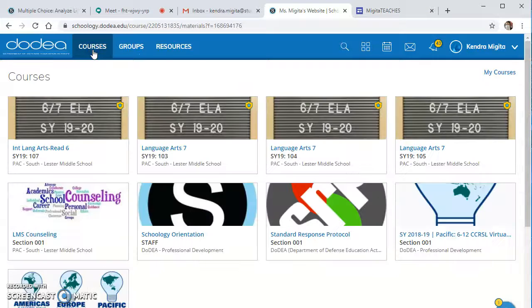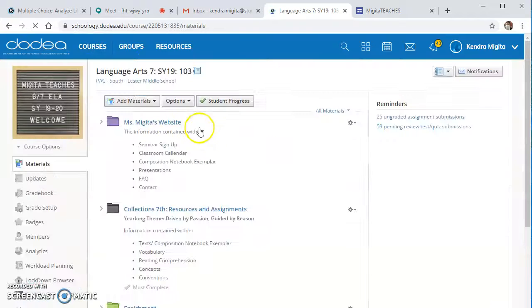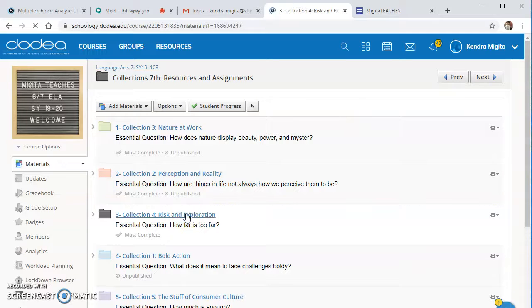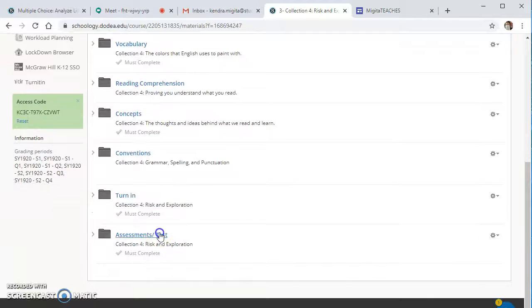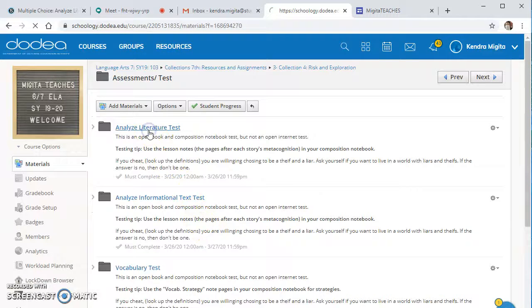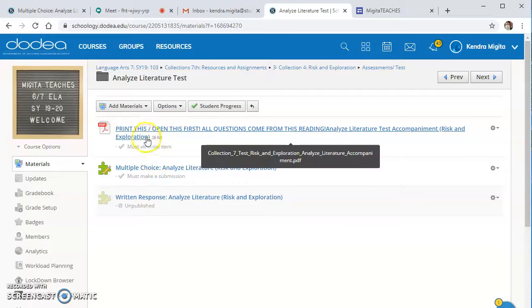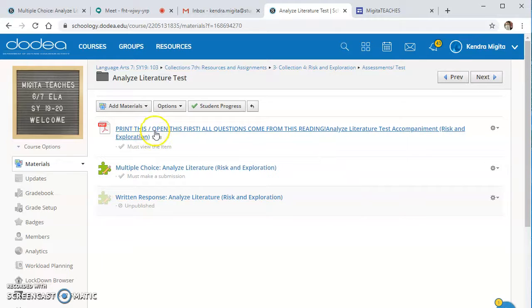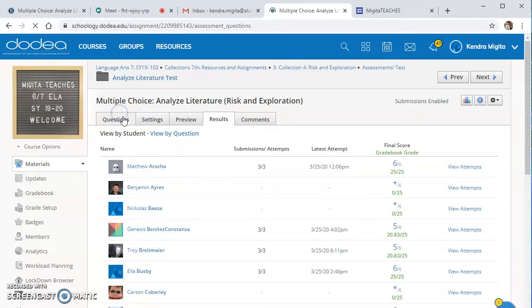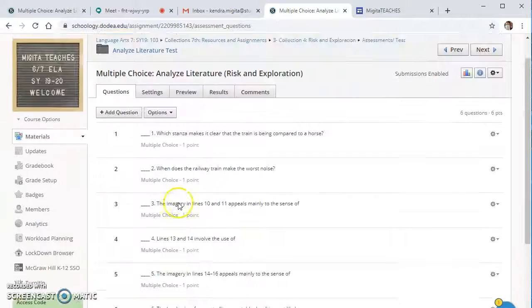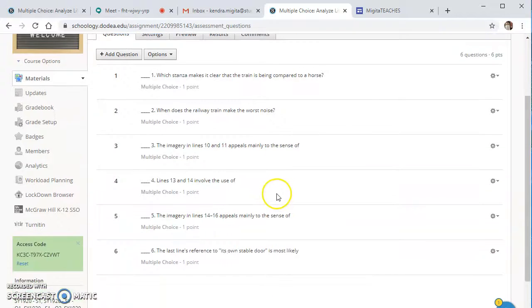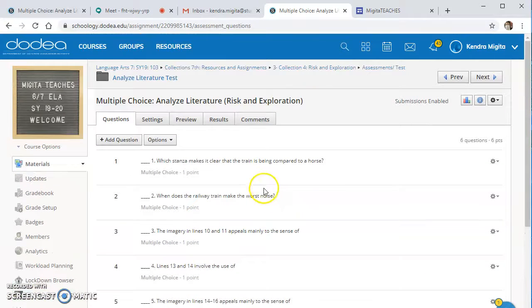So you go back to whichever class you have me in on Schoology, Resources and Assignments, Risk and Exploration, Assessments and Tests. It's the first one here. You need to read this first. I recommend printing it out so you have it in front of you on the desk, and then do the multiple choice. Oops, it's only 6 questions, and you get 3 times to do it. You can do this. All right.